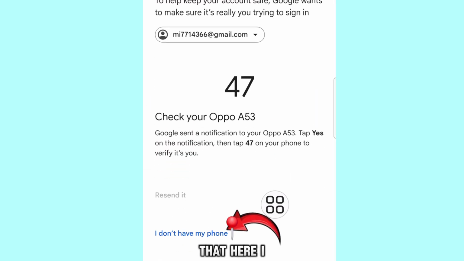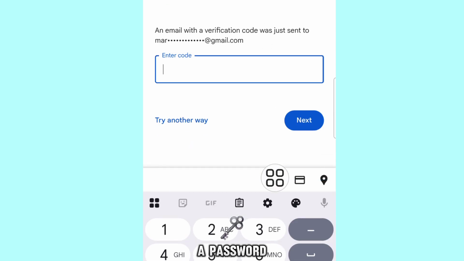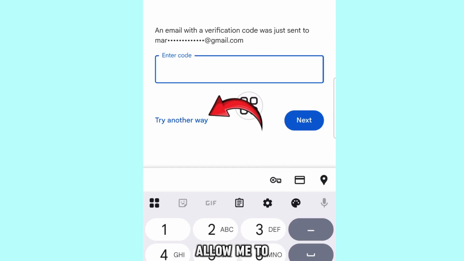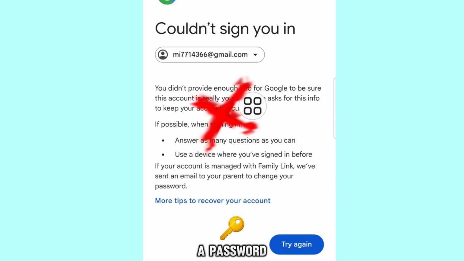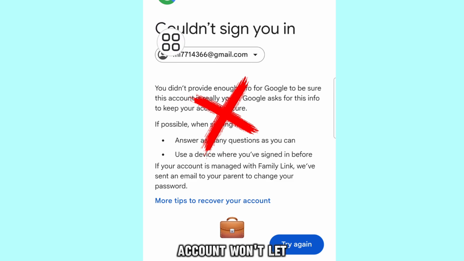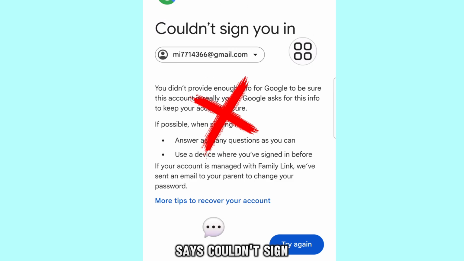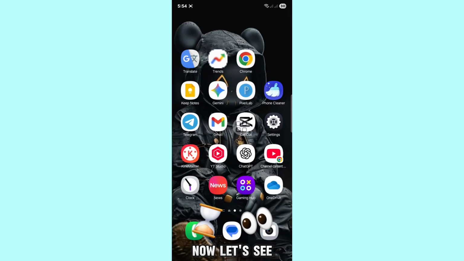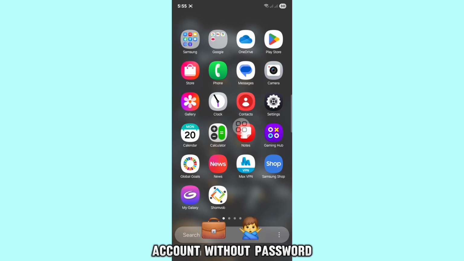You can see that here I am trying to log in without a password, but see what happens? Does it allow me to log in without a password? Oh no, the Gmail account won't let me log in. It says couldn't sign in. Now, let's see how to log in to a Gmail account without a password.